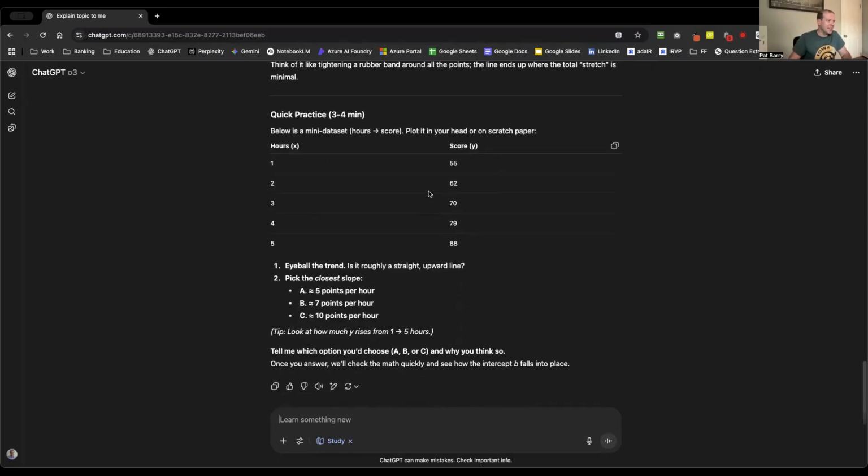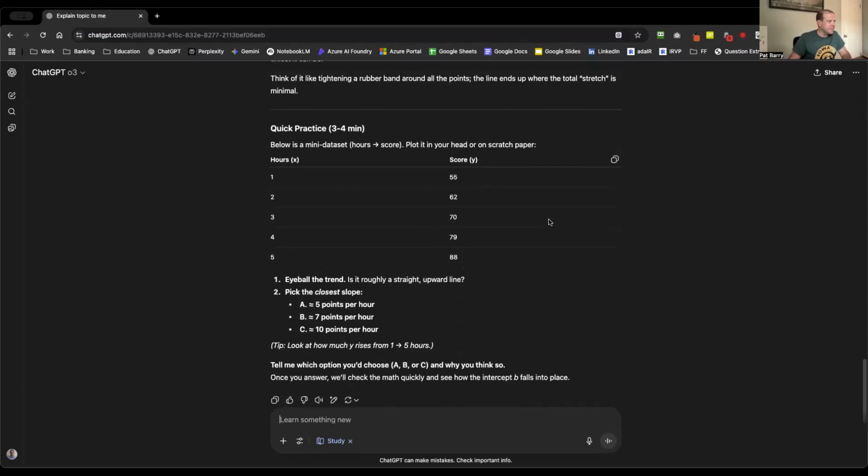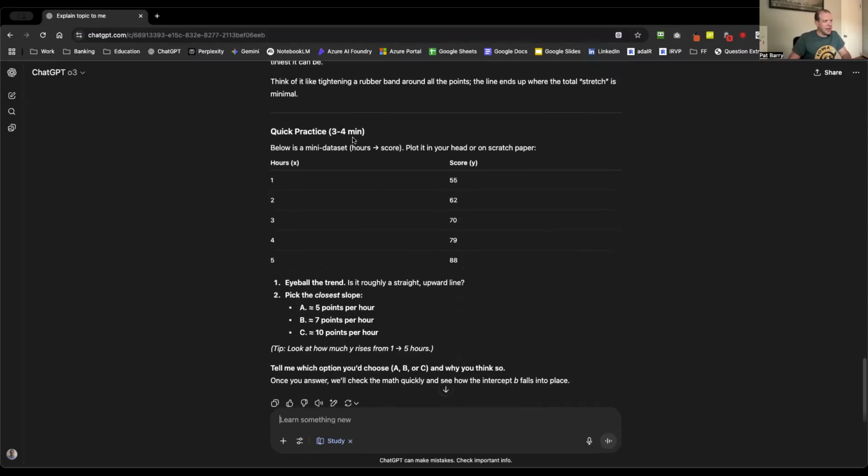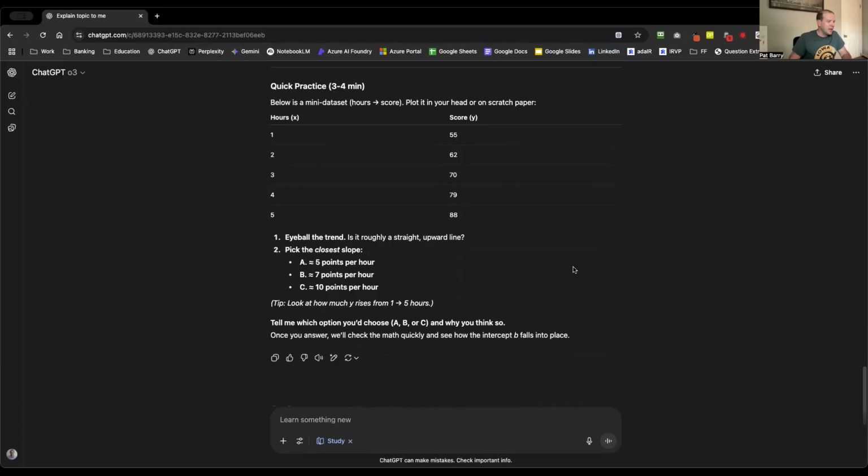Mini data set. Okay, so we won't plot this out. Below is a mini data set plotted in your head or on scratch paper. So we got hours in the X column, scores in the Y column. Is it roughly a straight upward trend? It is, meaning the more hours that you study, the numbers kind of sequentially go up. So answer to one is yes.